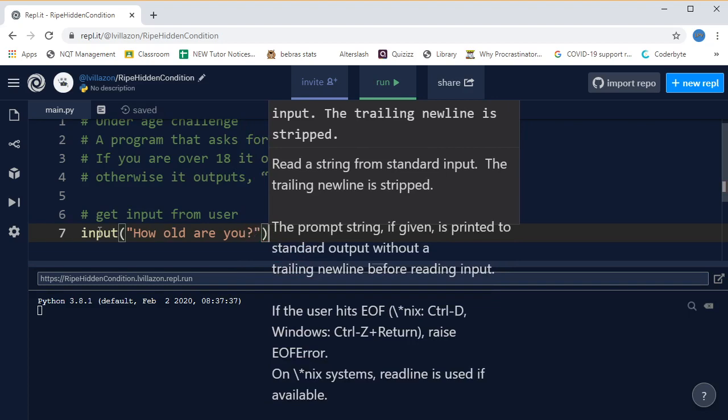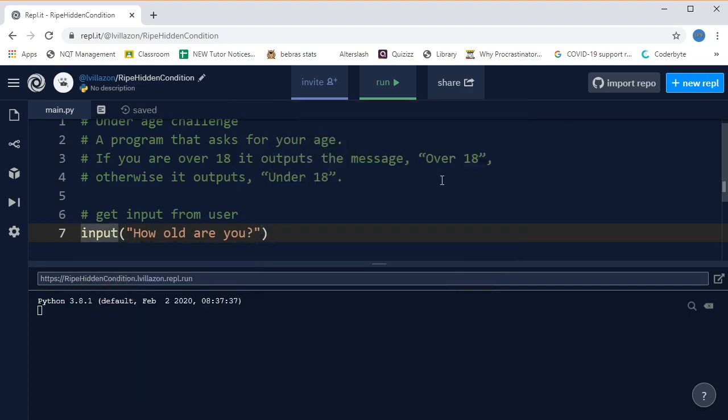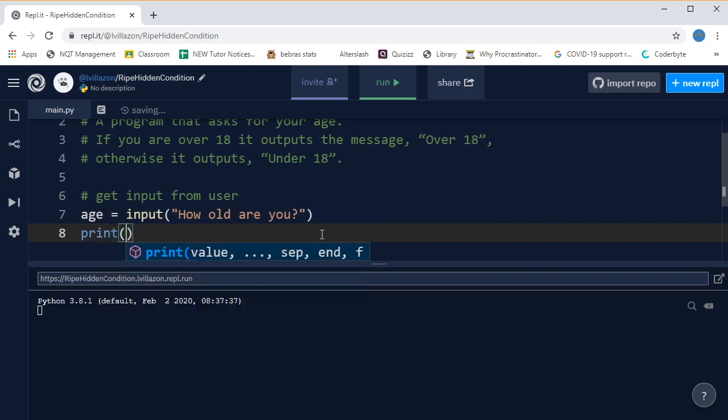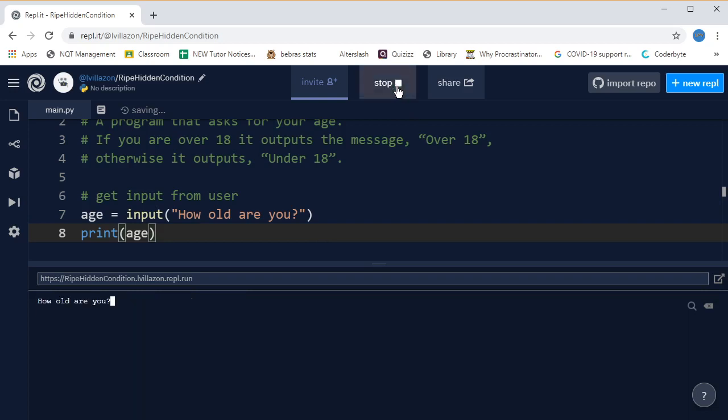And then we need to save whatever we get back from the input command in a variable. So we're going to create a variable called age, and we're going to say age equals input, how old are you? So when this runs, the program will pause after printing out the message and wait for you to type something in reply. Whatever you type gets saved in the age variable. So let's just test that. I'm going to now print age like this, and we'll run that and see what happens. So it says, how old are you? I'm going to say 52, and then it prints out my age, 52. Great. Okay, so that part works.